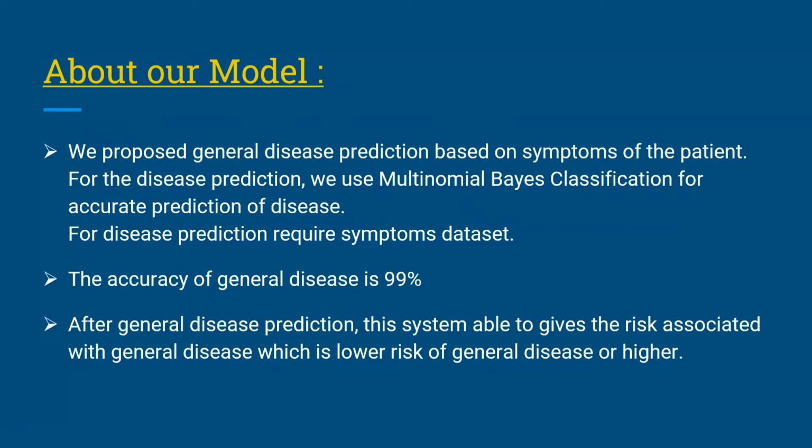About our model: we proposed general disease prediction based on symptoms of the patient. For the disease prediction, we use multinomial Bayes classification of machine learning for getting accurate prediction of disease. The accuracy of general disease prediction is 99%.